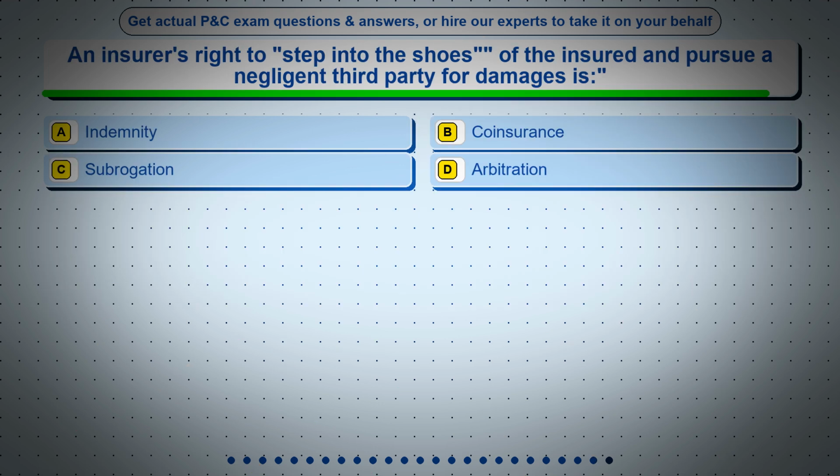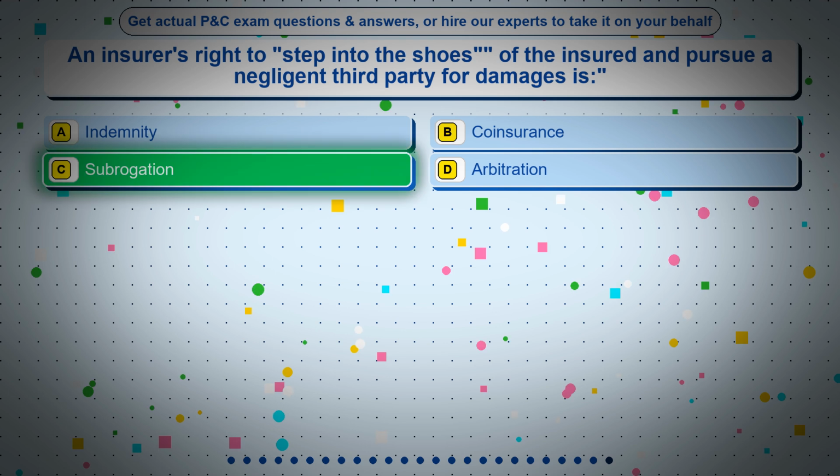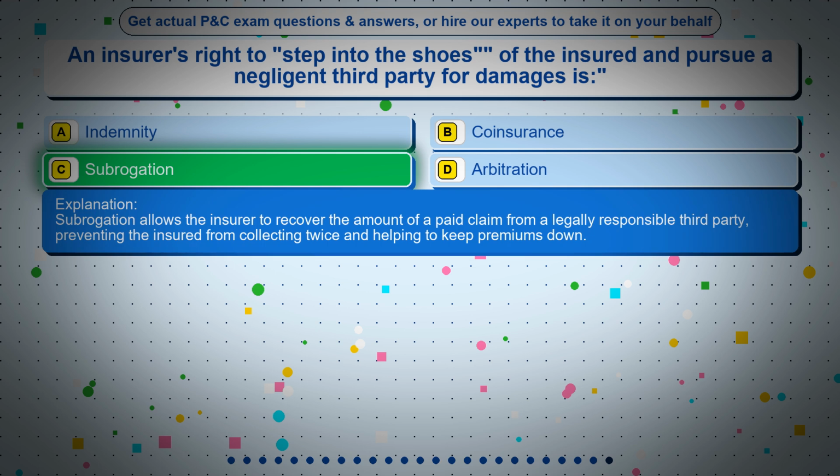Question 24. An insurer's right to step into the shoes of the insured and pursue a negligent third party for damages is option A, indemnity, option B, coinsurance, option C, subrogation, option D, arbitration. The correct answer is option C, subrogation. Subrogation allows the insurer to recover the amount of a paid claim from a legally responsible third party, preventing the insured from collecting twice and helping to keep premiums down.